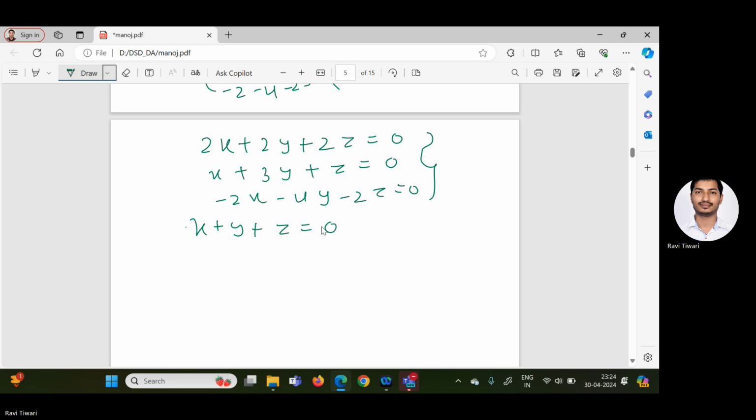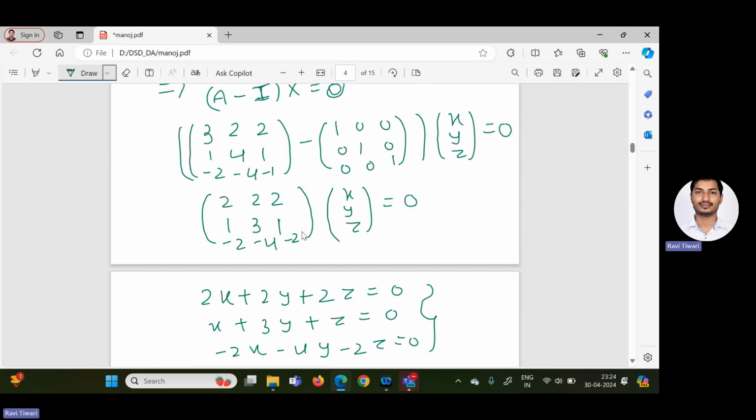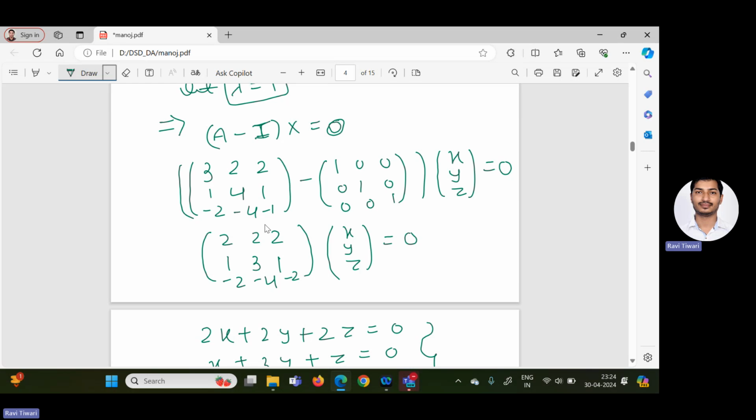And from the third equation, you can divide by minus 2. So you will get x plus 2y plus z equal to 0. So once again, we can check the calculation. Matrix A is given 3, 2, 2.